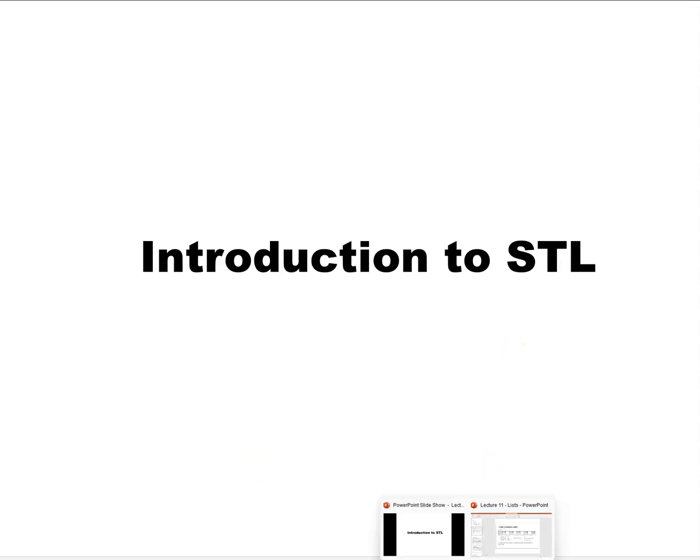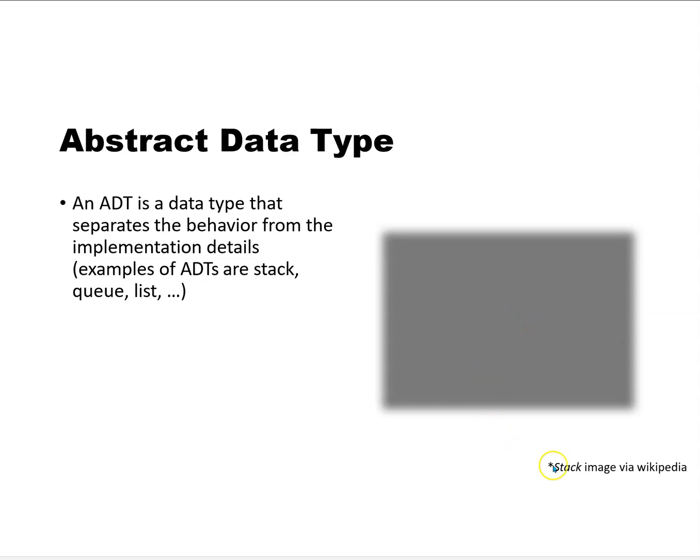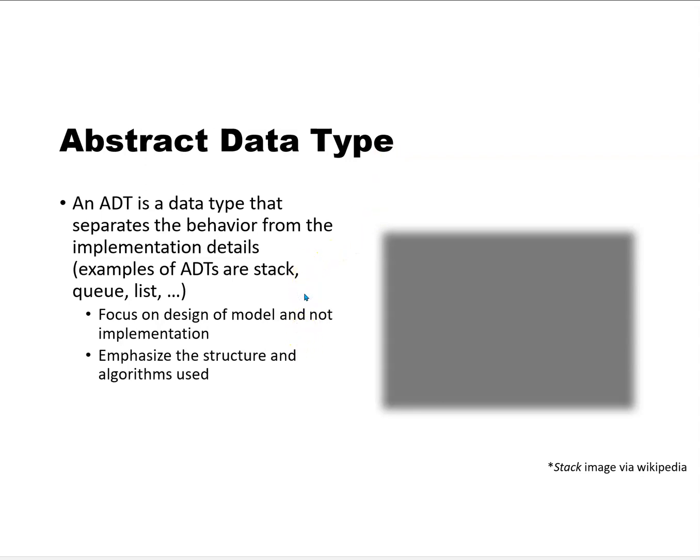In this video, we're going to do a brief introduction to the standard template library. So, first thing we have to learn is what an abstract data type is. An ADT is a data type that separates the behavior from the implementation details. Examples of ADTs are stacks, queues, lists, which we'll learn more about. ADTs focus on the design of the model and not the implementation. It separates them clearly. Emphasizes the structures and algorithms used, and focus on what needs to be done and not